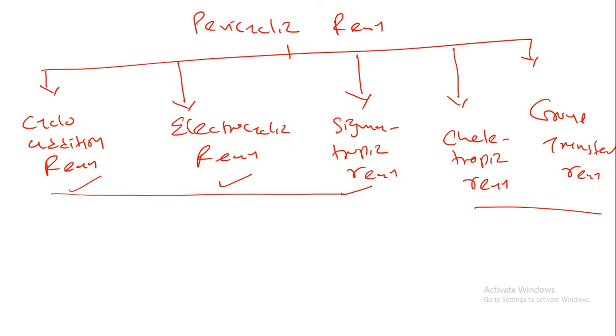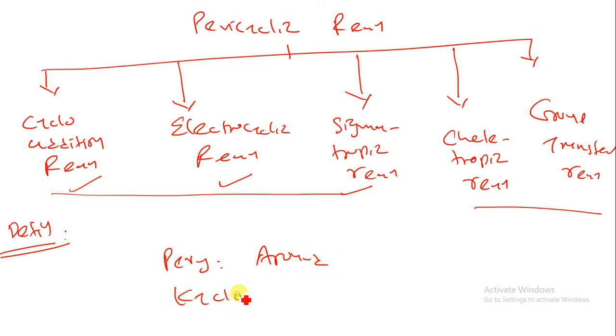Now, what is the definition of pericyclic reactions? The reactions governed by orbital symmetry, involving the making and breaking of bonds to form a ring. They are therefore termed pericyclic reactions, from the Greek word peri, which means around, and cyclos.